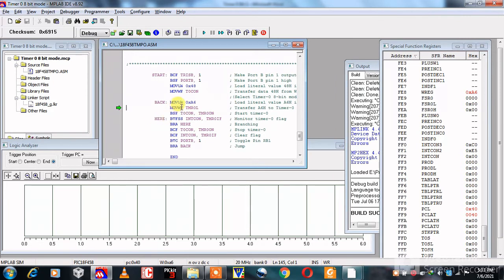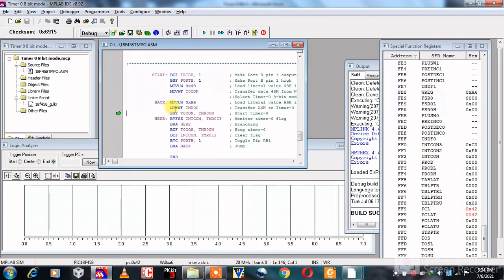Then the next instruction is MOVLW 0xA6. We have calculated this A6 value. This A6 value is loaded into the working register. We can see here WREG is equal to 0xA6. Then the next instruction is MOVWF TMR0L.